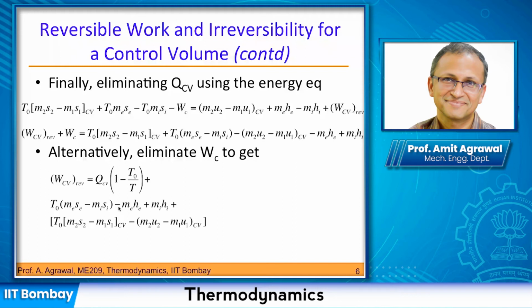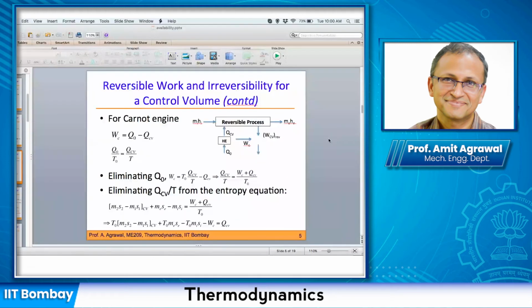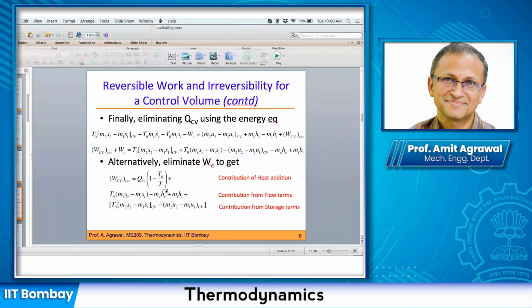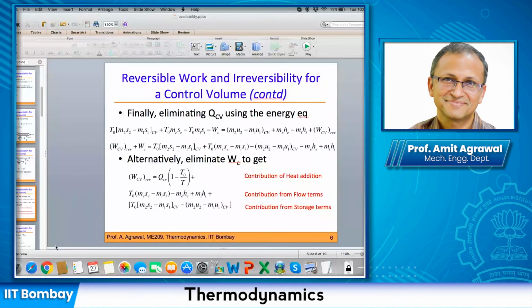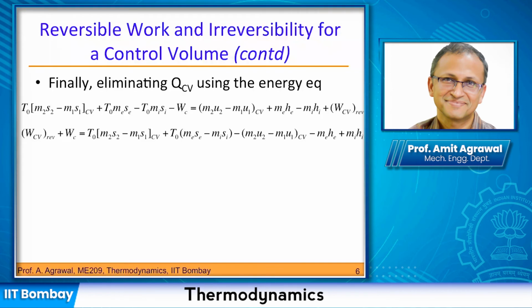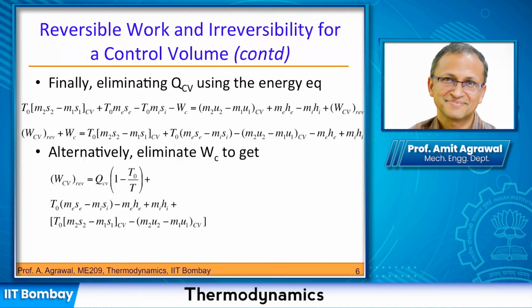So in this case, if we were to eliminate this term here, of course you have a direct relationship between W_CV reversible and W_CV and Q_CV. Now you can use this relationship here, and you can write out W_CV reversible as all these terms here. So the bottom line is that this is the expression, this is the maximum work, or the reversible work that you can extract from this control volume.